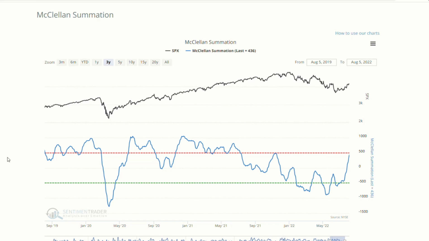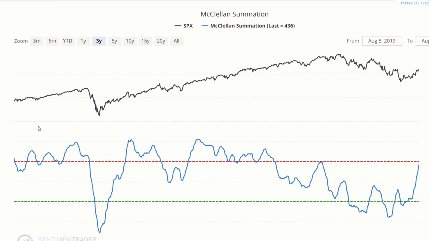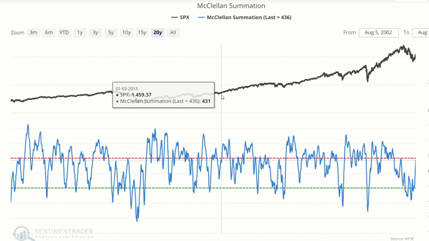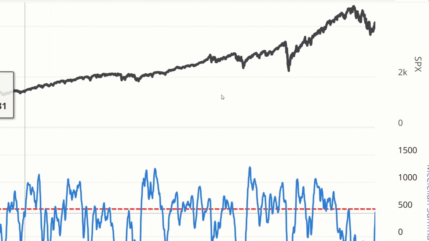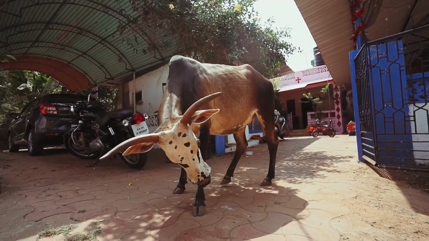Next is the McClellan Volume Summation Index, and this measures the amount or volume of shares on the NYSE that are rising compared to the number of shares that are falling. So a low or even negative number is a bearish sign, and the opposite is true of a bullish sign.